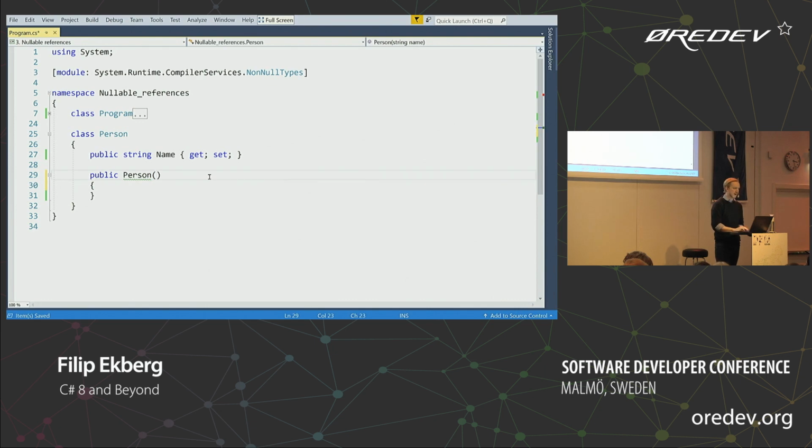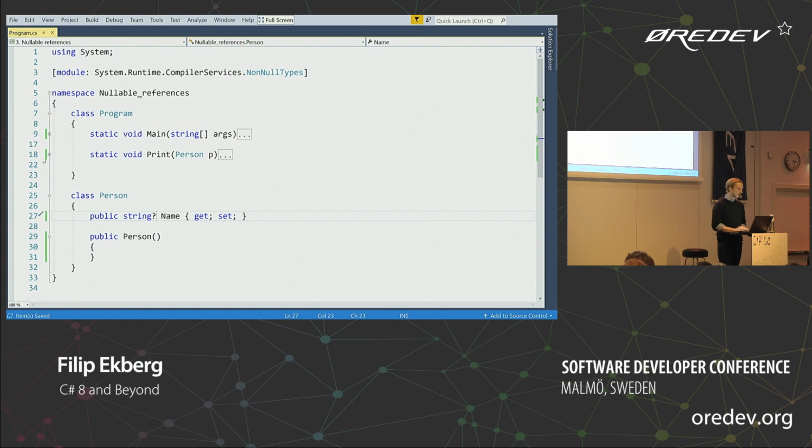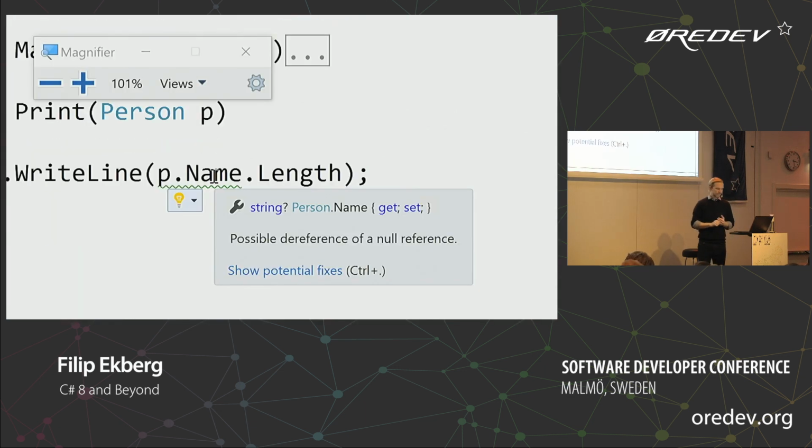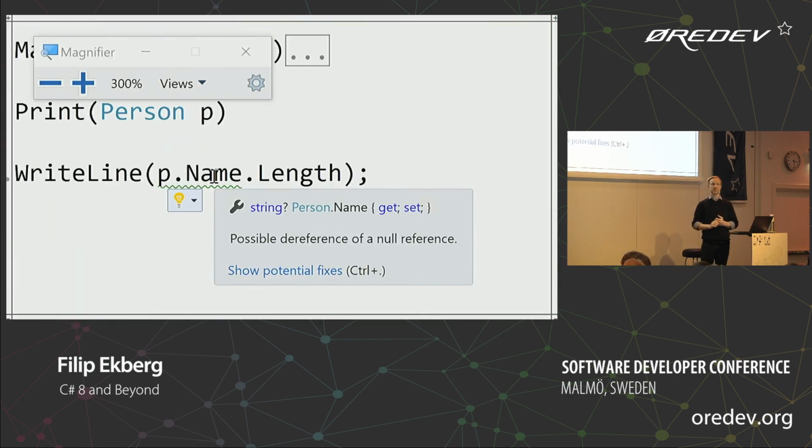So if we don't do that, and we still say that name can be null, that's totally fine. So what do we do now? Well, when we use this, I have a method called print, and it's supposed to print the length of the person's name. Now you'll see here that there are some squigglies telling us that there's a problem here, and you have a potential null reference exception coming your way. So how do we solve that?